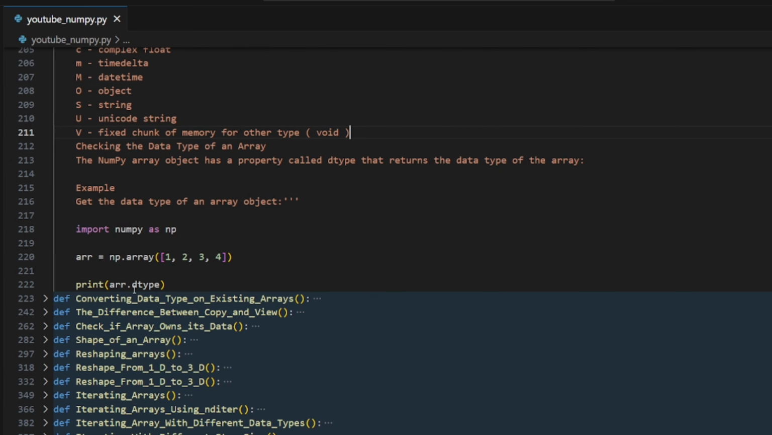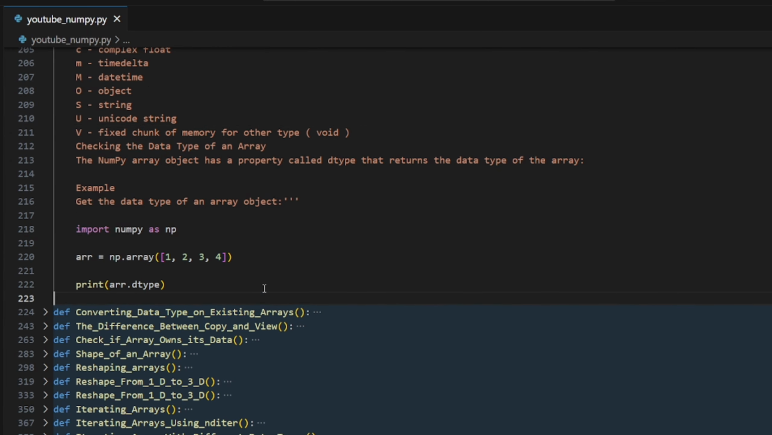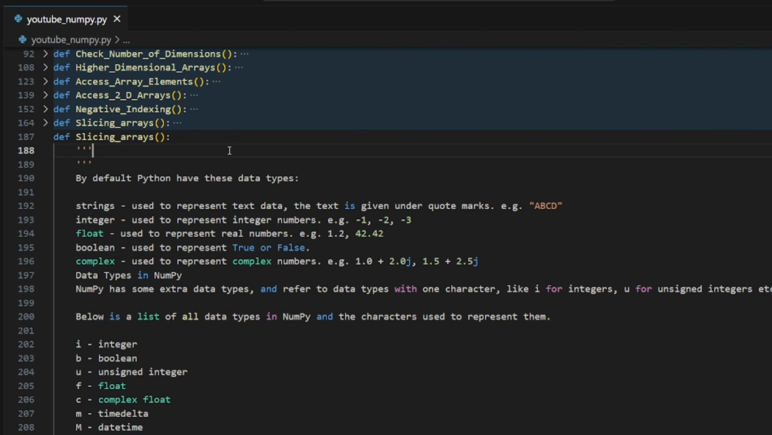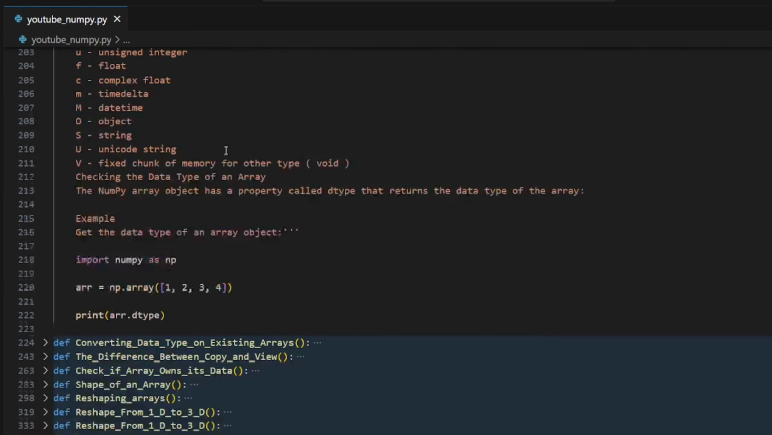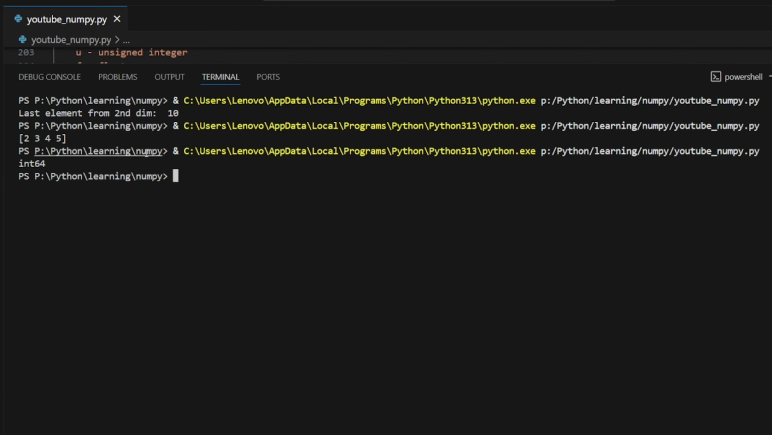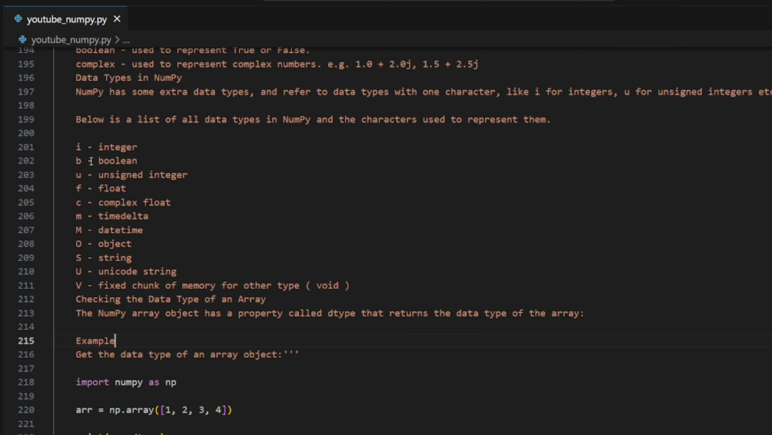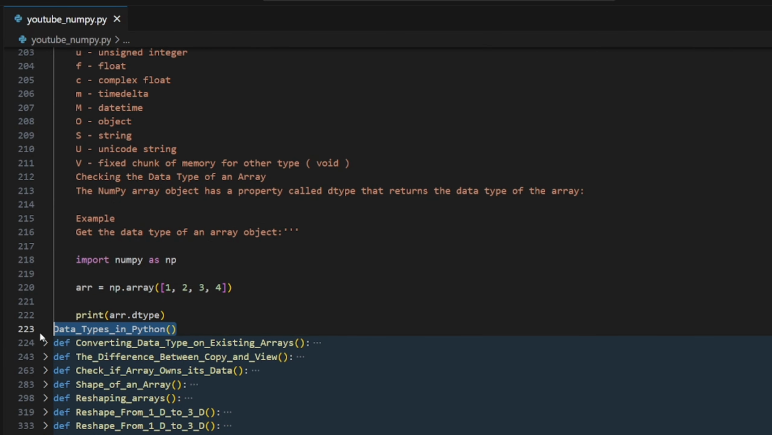Now, what is the data type inside the NumPy array? Let's print that out. Okay, we have integer 64. So let's go on to the next topic, which is converting.